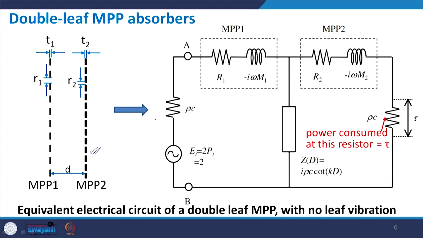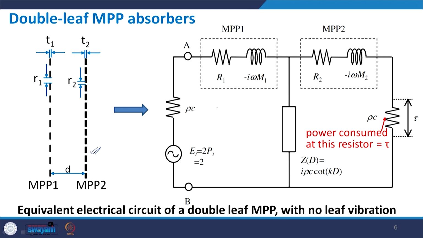Now here if we look at this figure again, if the second layer was not there, and we just had one microperforated panel followed by a rigid backing, then it would be represented by the first loop here.